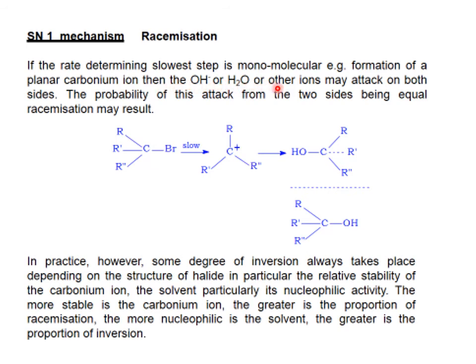In practice, however, some degree of inversion always takes place, depending on the structure of the halide, in particular the relative stability of the carbonium ion, and the solvent, particularly its nucleophilic activity. The more stable the carbonium ion, the greater is the proportion of racemization. The more nucleophilic the solvent, the greater is the proportion of inversion.